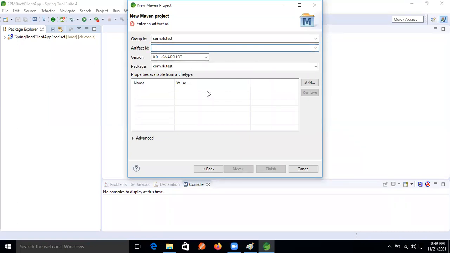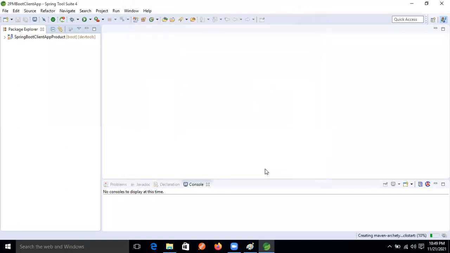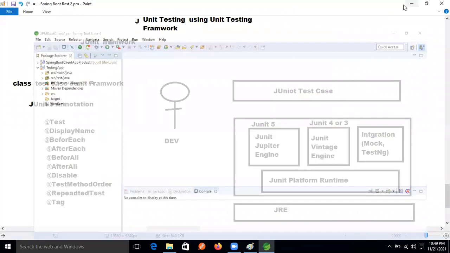Okay, here let's take testing app. Now finish it. Okay, now change this one. Change the version also.